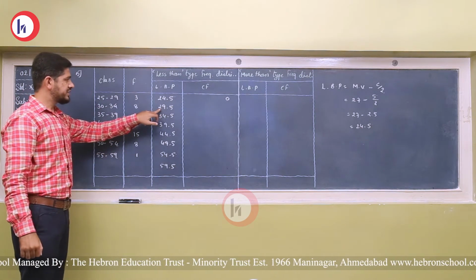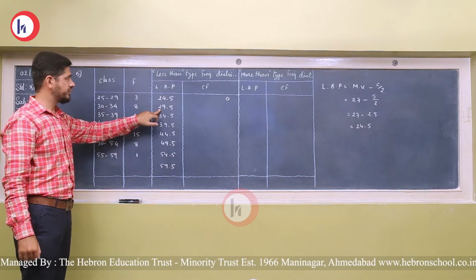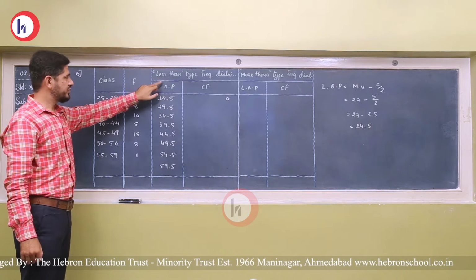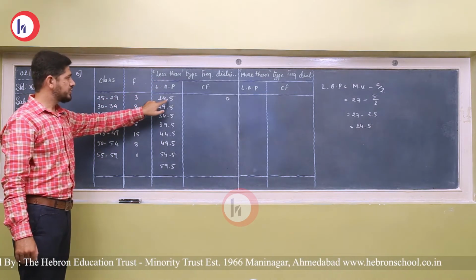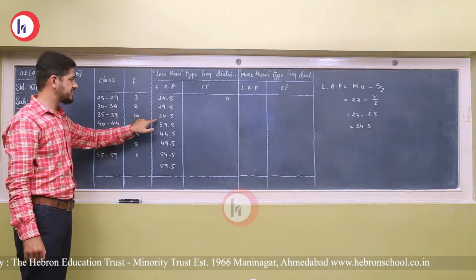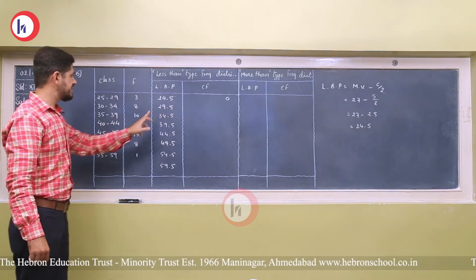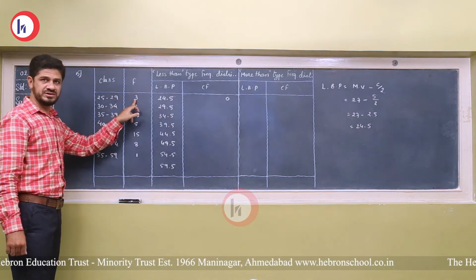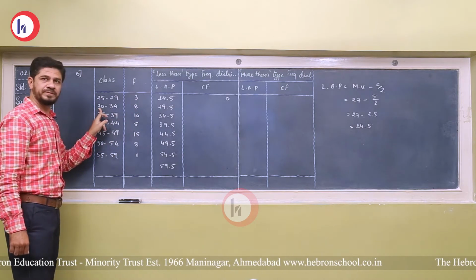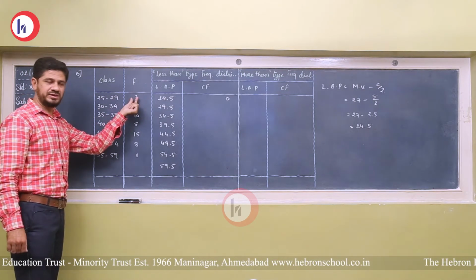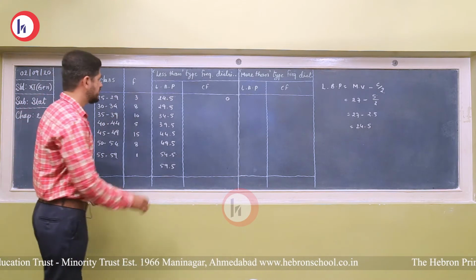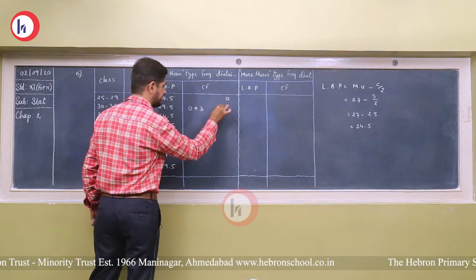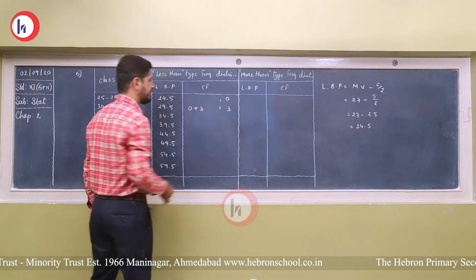Now the frequencies that are less than 29.5. Again I repeat, this is the less than type frequency distribution, so we will read less than 24.5, less than 29.5, less than 34.5, and so on. Less than 29.5, there are 3 frequencies because the next class starts from 30. So this frequency 3 is less than 29.5. So we add 3 to the first frequency, that will be 3.